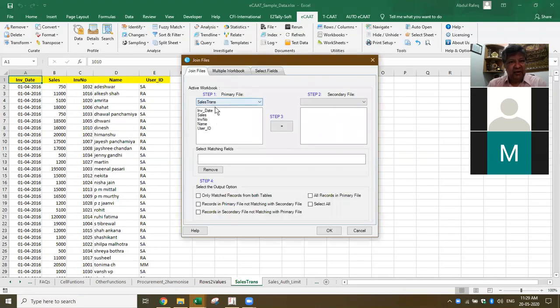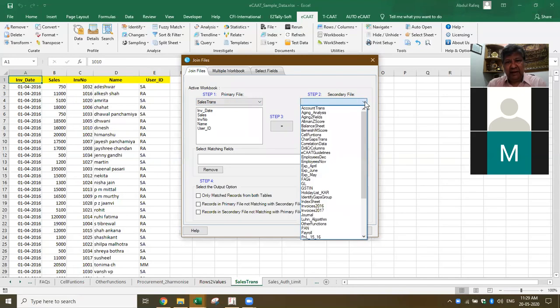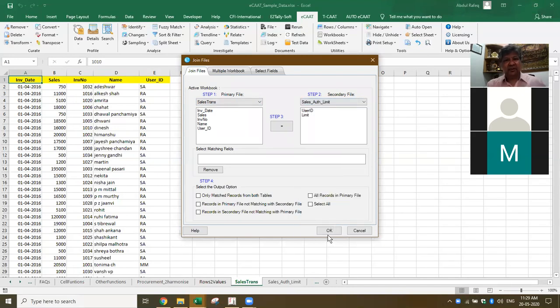So here it has by default picked up the file which I have. I'm going to pick up the sales authorization limit. This is the sales authorization limit. What do you want to compare, pick up data based on? I want to pick up based on user ID equal to user ID. Okay. Now, what are the criteria? Only match records from both the tables, or records in the primary file not available. Like that, there are multiple things which are possible. I'll just show one example. I'll say only match records from both the tables, which means wherever the transactions are made, the ones which are matching. Okay, I'll say okay.